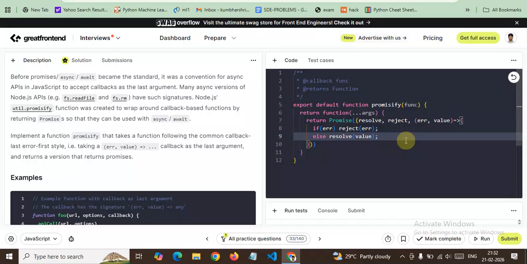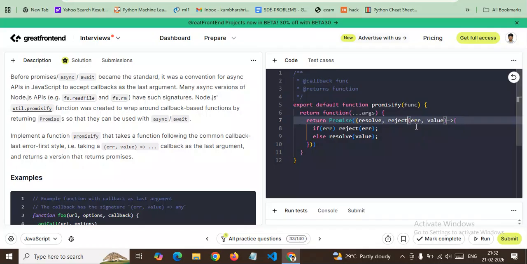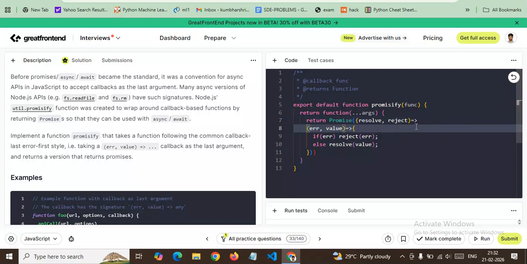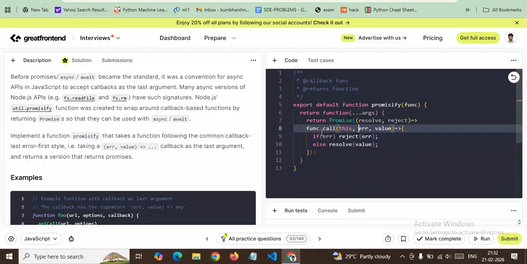Sorry, there was a mistake. This will be inside. When we call that function, whatever the function is, we will call it using the call method, and we will pass this context along with the arguments, and this will have the third callback based argument. So let's see.